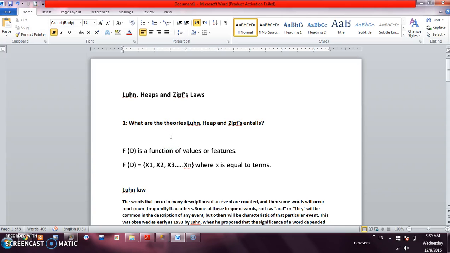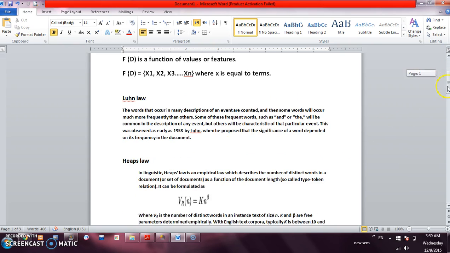Hello everybody, now we are going to discuss Luhn, Heap's, and Zipf's law. Firstly, what are the theories Luhn, Heap, and Zipf entail? Suppose we have a function f of values or features, and the contents of the values of f are x1, x2, x3, up to xn, where x is equal to term.